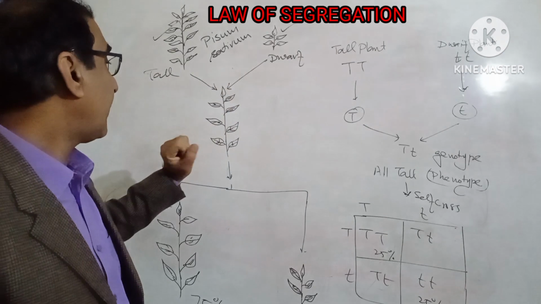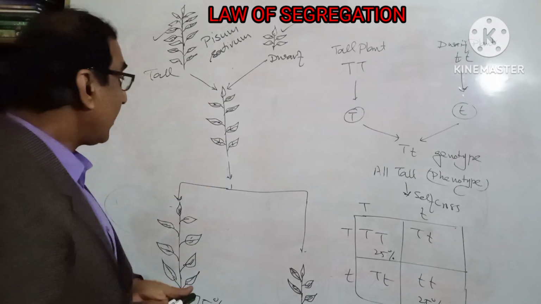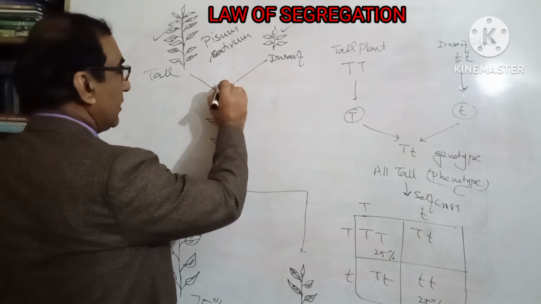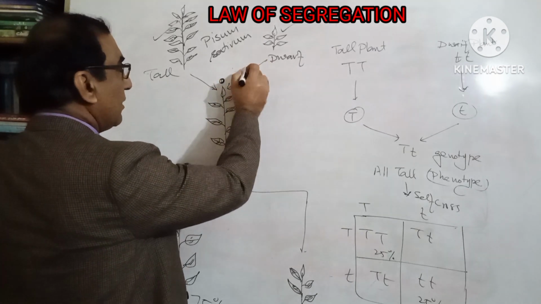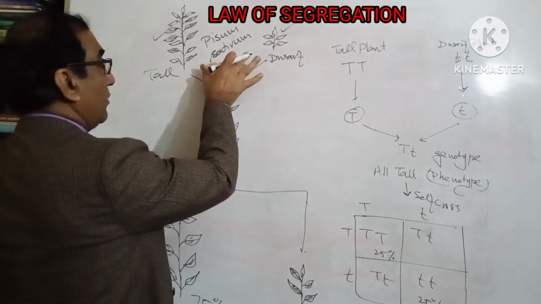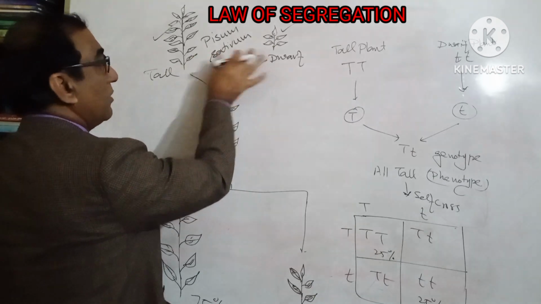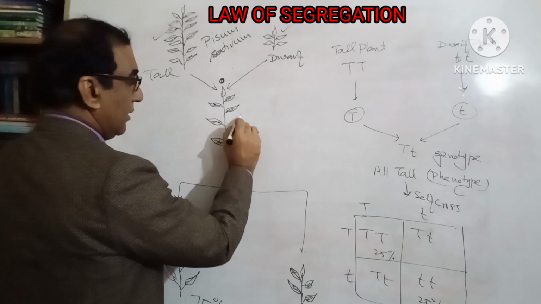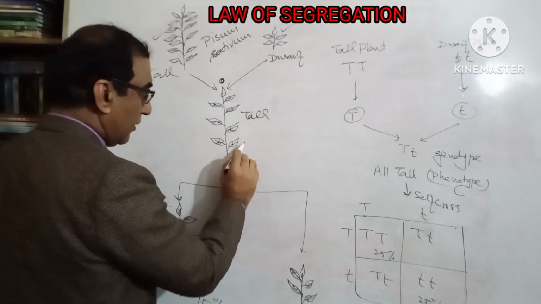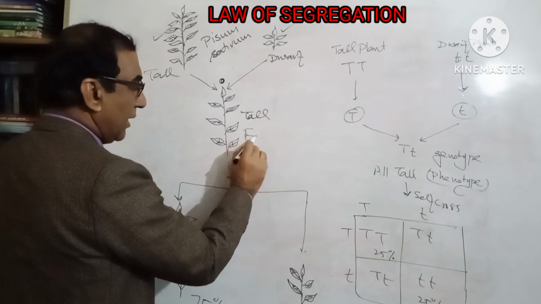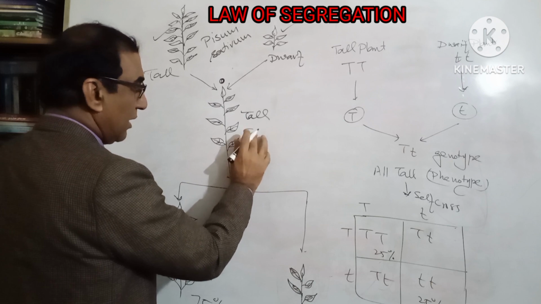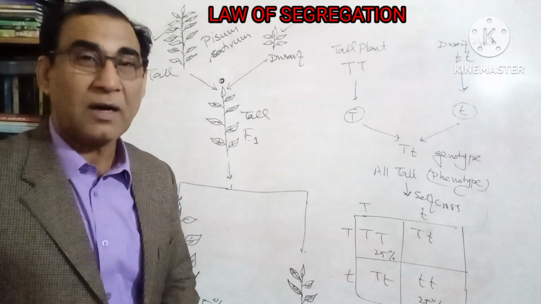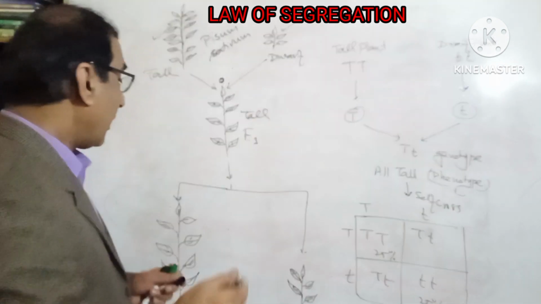He found that all the plants grown from the seeds formed from the combination of these two plants grew as tall plants. He called them the first filial generation, or F1 generation.